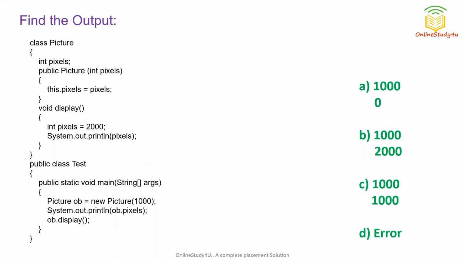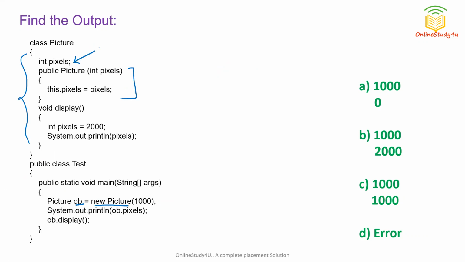Okay, now let us try this. Let us quickly come to the main block. We know whenever we execute a Java code, the Java virtual machine calls the main function. So execution starts from the first line of the main block. Let us see what happens. First we are creating an object reference of Picture and an object of the Picture class. This is our Picture class and it has a constructor. You can see this is the constructor.